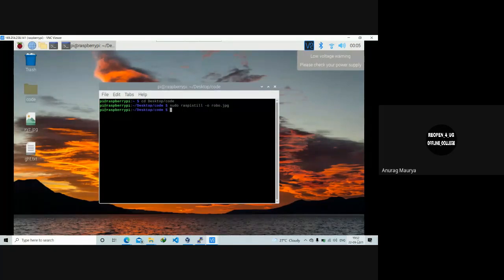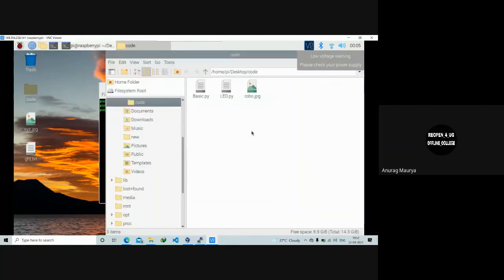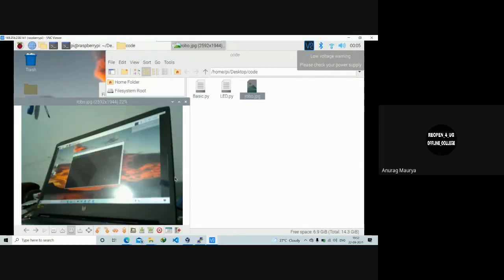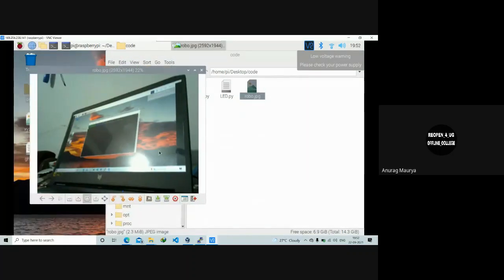It takes some time to capture the image, and now if I proceed to this folder, there is robo.jpg created, and as you can see, this is my laptop right now. So this is how you usually control a camera from the command line.